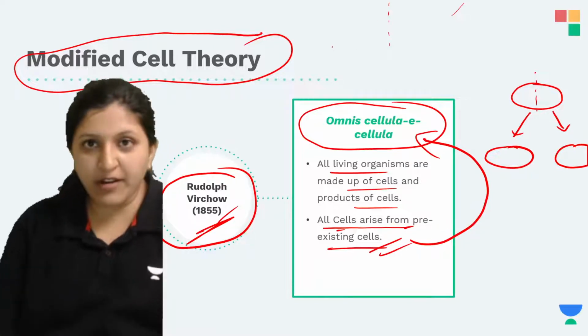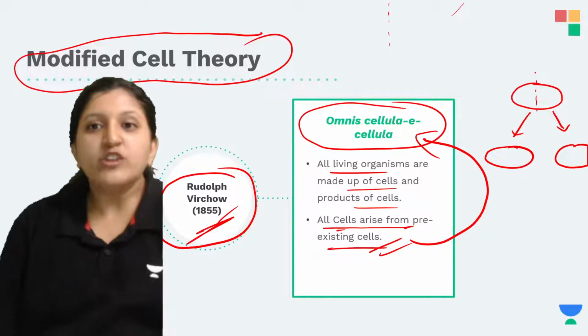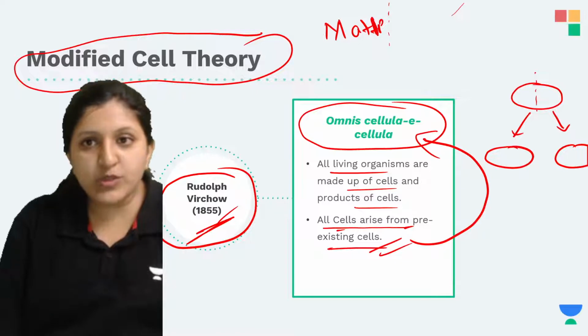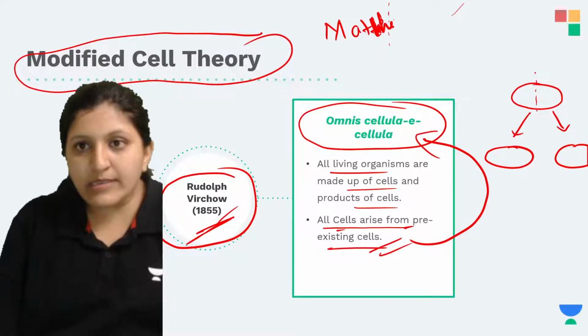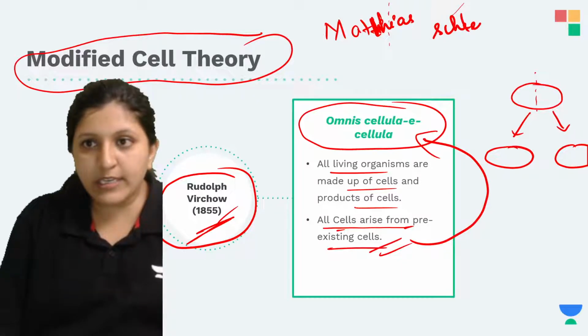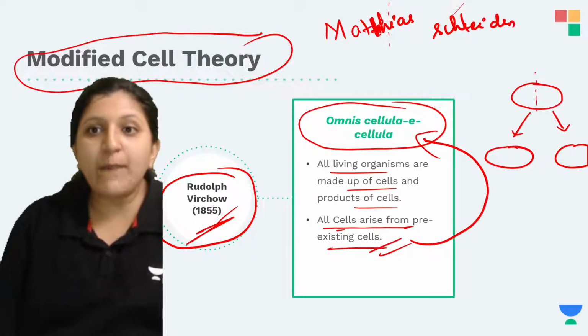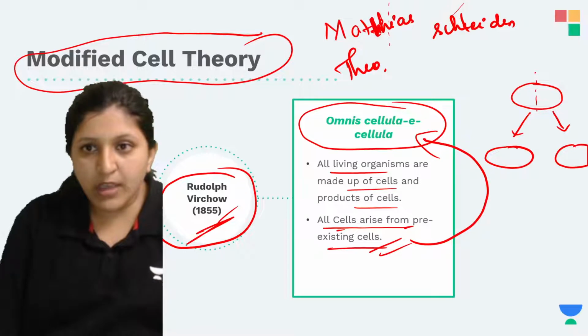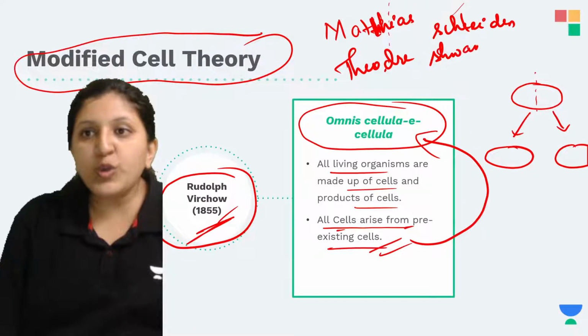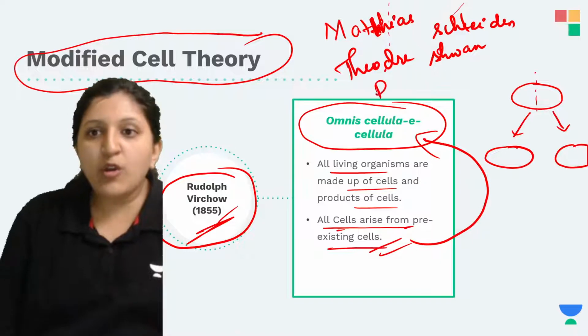Now when you are writing about the cell theory, you will write about Matthias Schleiden. Then you will also write about Theodor Schwann, and also about Rudolf Virchow.